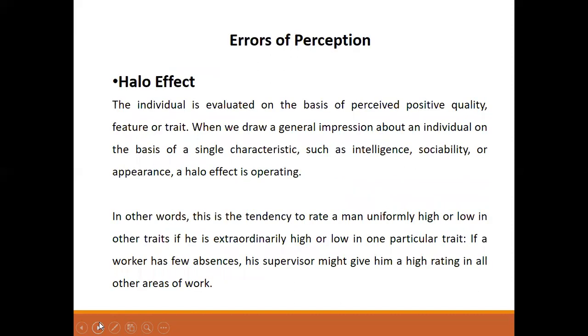Halo effect. This is the tendency to rate a man uniformly high or low in other traits if he is extraordinarily high or low in one particular trait. If a worker has few absences, his superior might give him a high rating in all other areas of work.